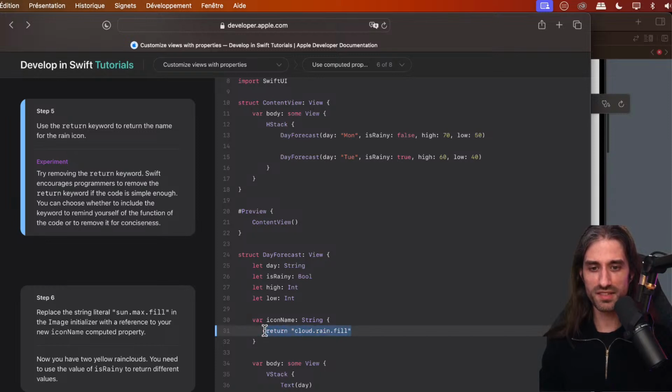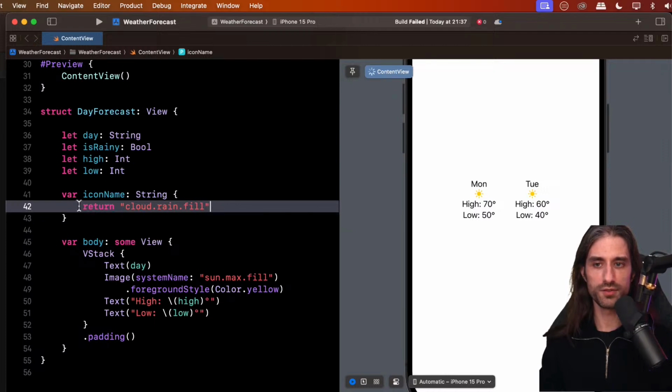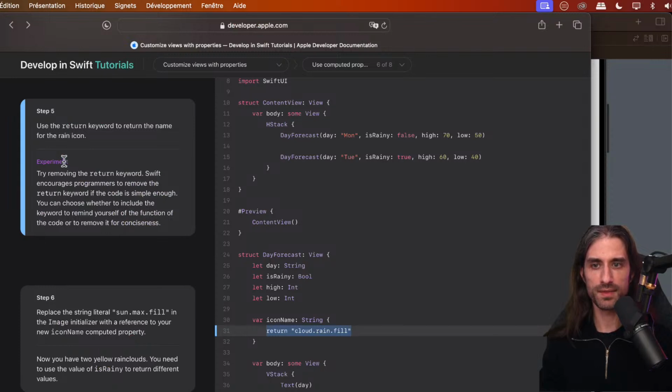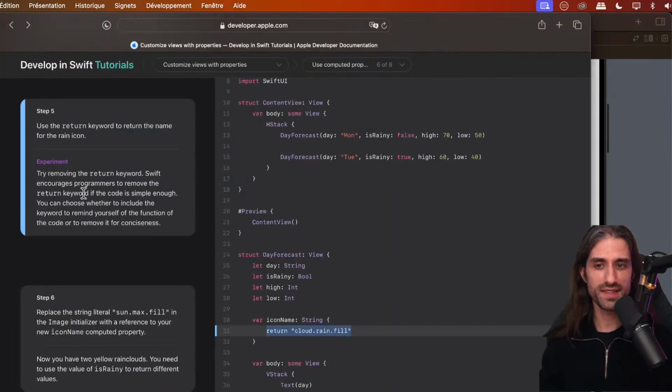And so we're going to start by saying the iconName is always cloud.rain.fill. So it's always going to return this string when you call the property iconName. If we remove the return keyword, what's going to happen? Actually, it's still going to work. Why is that the case?